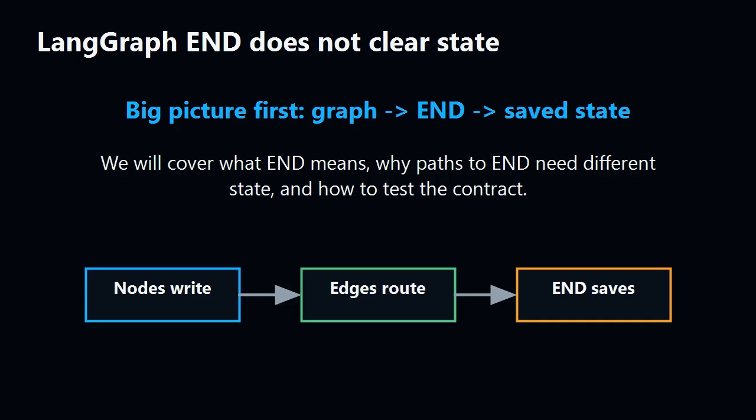LangGraph end does not mean memory is erased. In this video, we will cover the whole graph first, define what end means, then use a small help desk example to show why every path to end needs a deliberate state decision. The core idea is simple: nodes write state, conditional edges choose paths, and end may checkpoint whatever state arrived there.